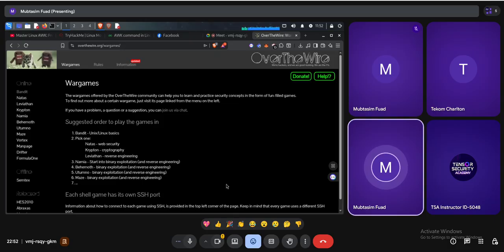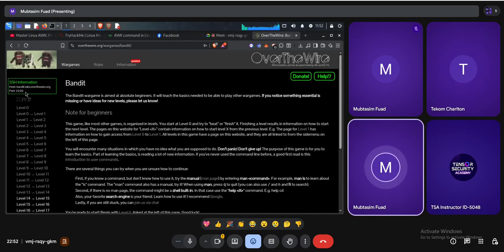Okay. So we will also solve cryptography related CTF in the upcoming sessions. Don't worry. But today's session is all about solving problems about Linux. Let's begin. Bandit Wargames is a set of Unix Linux basics related problems. It has 30 levels. In today's session, we will solve 10 to 12 levels. That's enough, I guess.